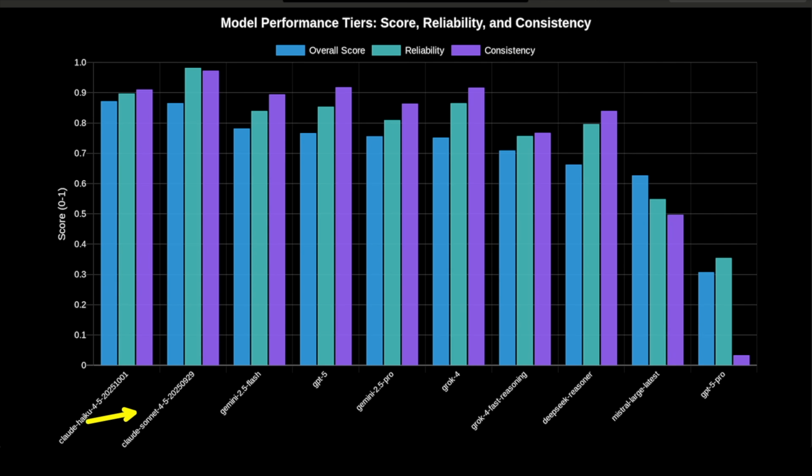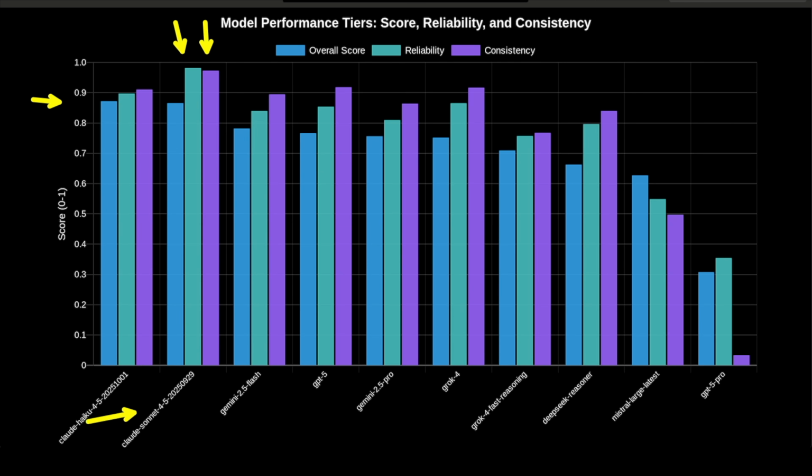Claude Sonnet also scored 87% overall, slightly lower raw performance than Haiku, but it has the highest reliability and consistency scores in this entire comparison. 98% reliability and 97% consistency. It achieved 100% participation rate across all evaluations, never failed to complete a test, never exceeded timeouts.